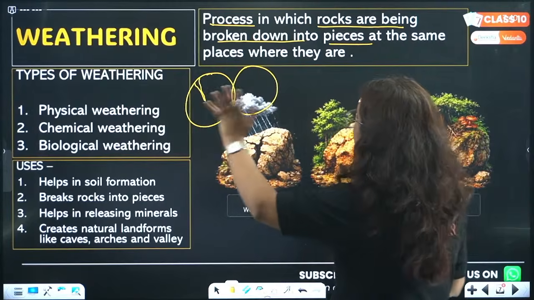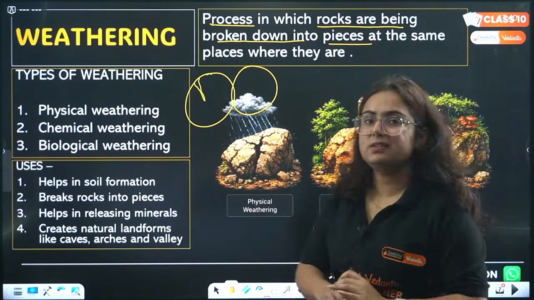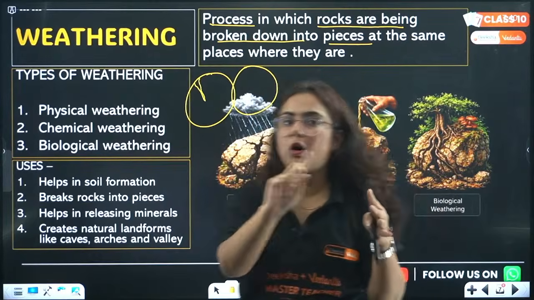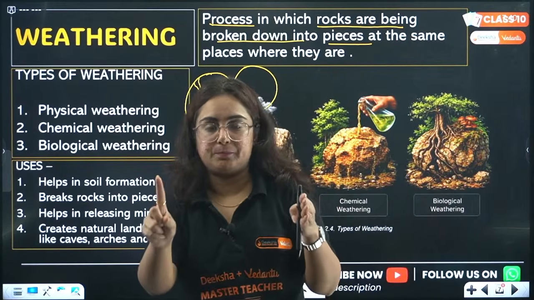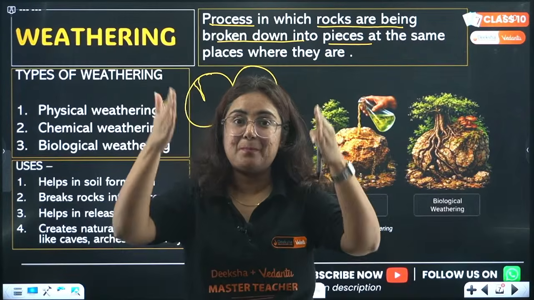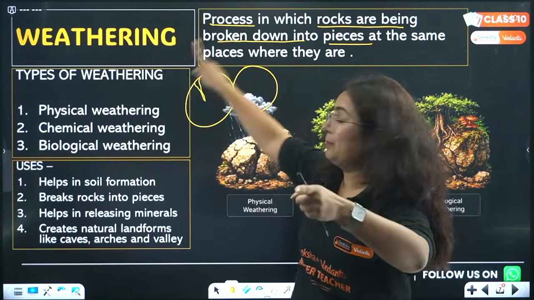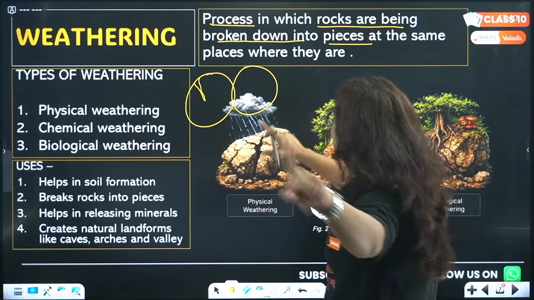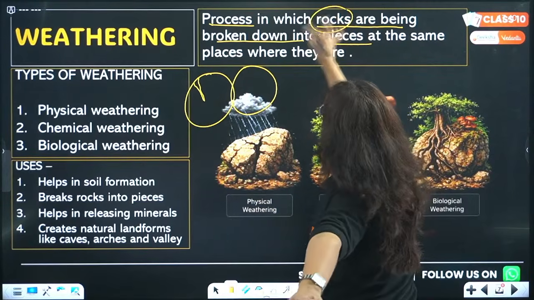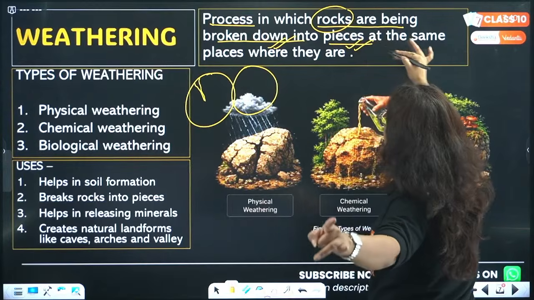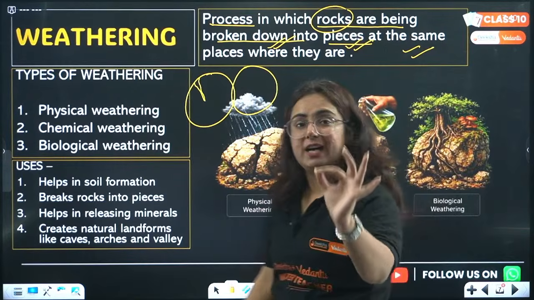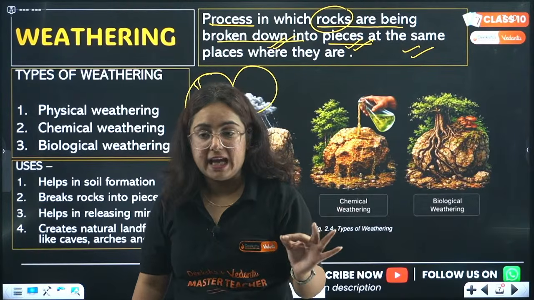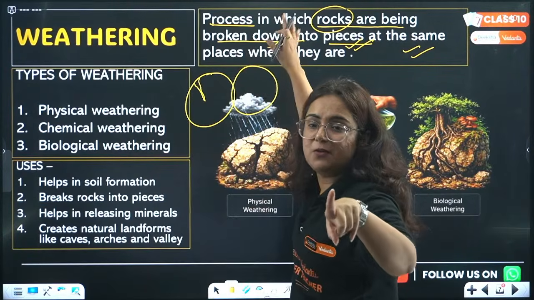Now coming to the next point, beta. What happens? Sometimes those rocks break into pieces but do not move from one place to another. They are still in that same place, and that concept is weathering. Again, what is the process? The process in which rocks are being broken down into pieces at the same place where they are, they do not move. This process is known as weathering.